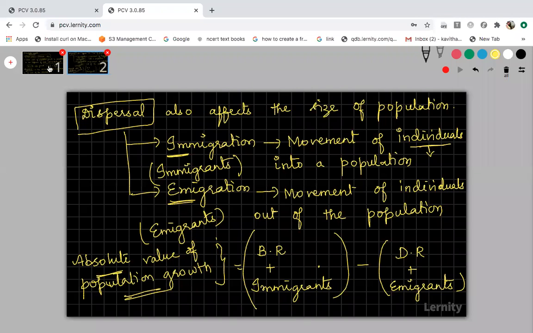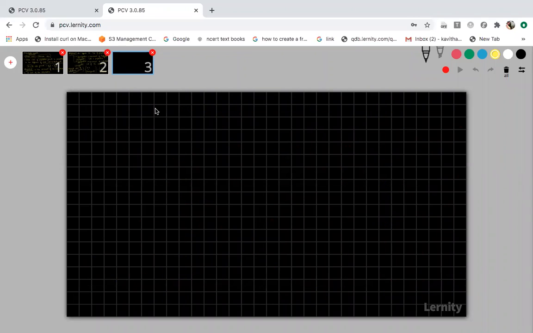Fine. Now, again, relating to this population growth, we are going to see what is meant by increased population growth, and what is meant by decreased population growth, and what is meant by zero population growth.